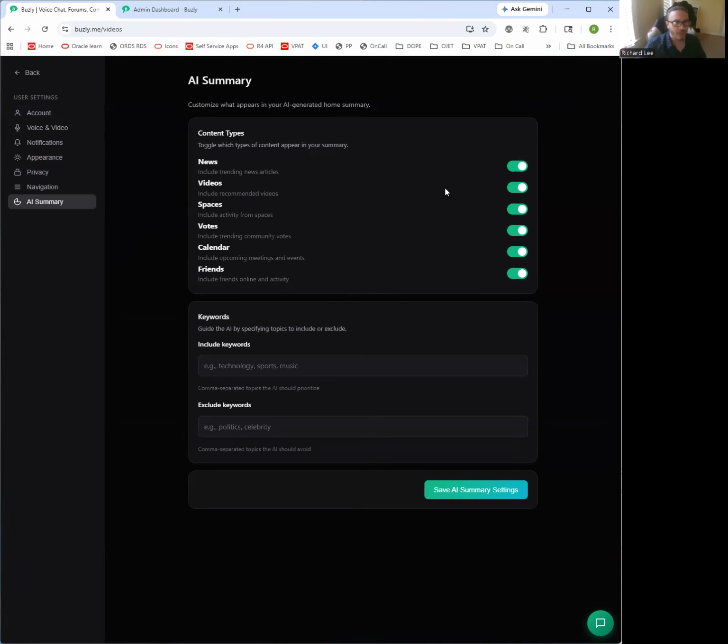Here you can tweak the AI summary. If you don't want to hear about news or anything going on in spaces or votes or friends, you can just turn any of these off. And if you want it to include or exclude something, let's say I don't want to hear about politics, then you can go ahead and exclude specific things and then save it.